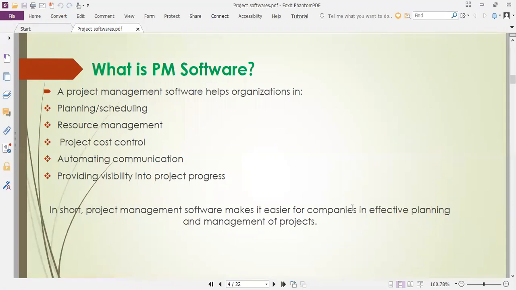Once you understand this, all the steps are different. For all projects, the steps are similar, but the sub-points of these steps are different. Then, for what purpose does project management software help us in the organization?